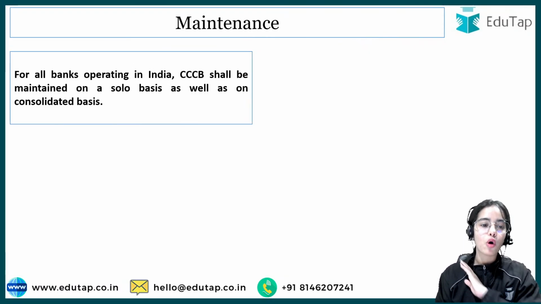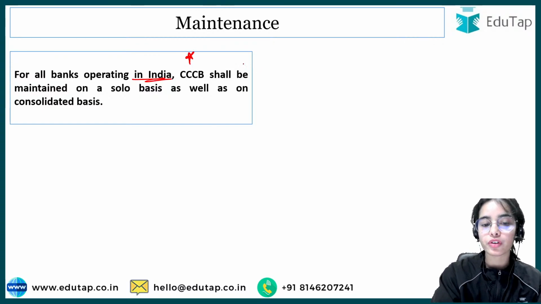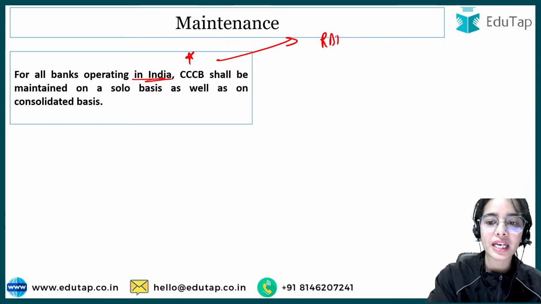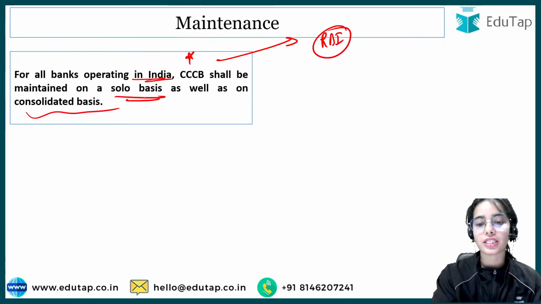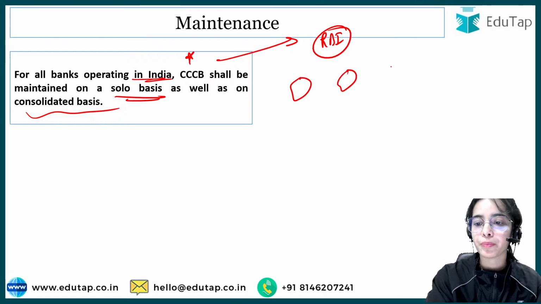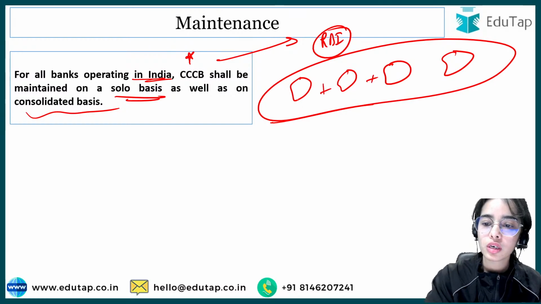Now maintenance: all the banks operating in India have to maintain the counter-cyclical capital buffer when it is activated by the Reserve Bank of India, on the solo basis as well as on the consolidated basis. That means SBI, PNB, ICICI Bank, HDFC Bank, they all will have to maintain it.